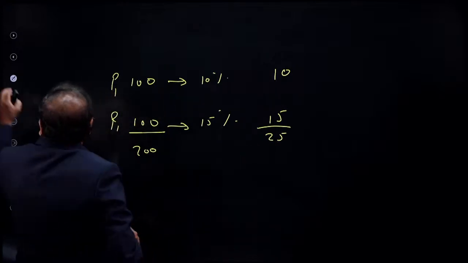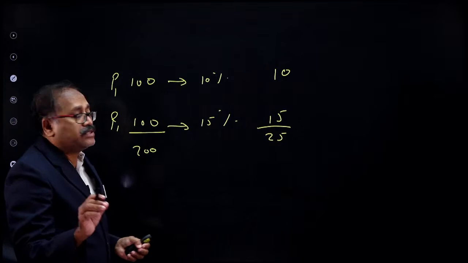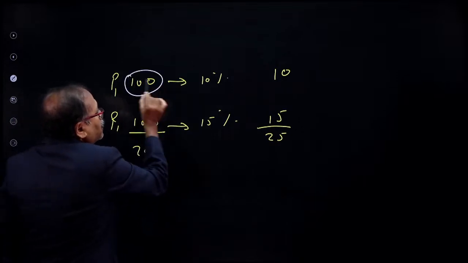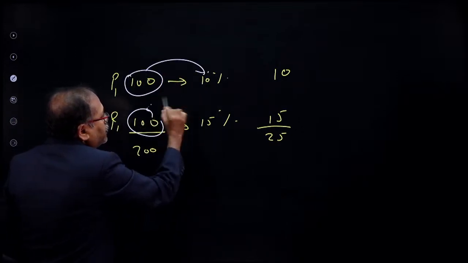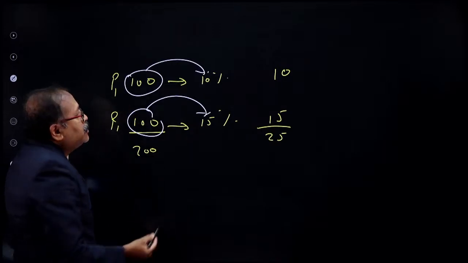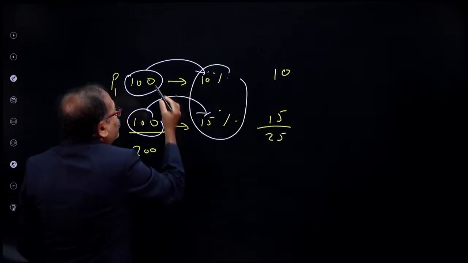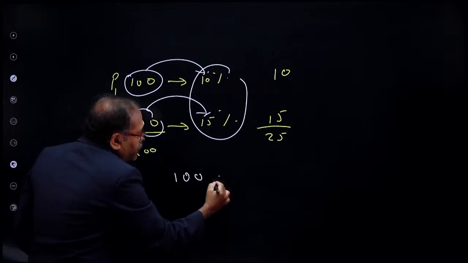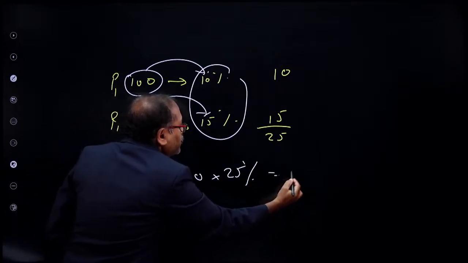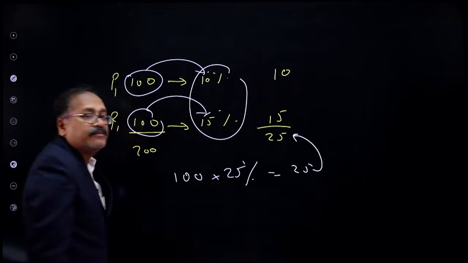So that is one way I got the interest. The other way, can I do it this way? Please notice this now. On 100 you are finding the 10%, on the same 100 you are finding the 15%. So can I do 25% on 100? On 100, if I take 25%, which is nothing but 25, both are the same.